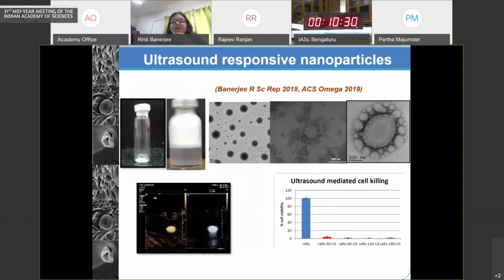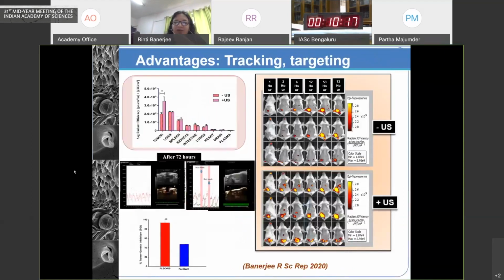So we've been developing micro-nanobubble complexes, with drug loaded directly on the bubble or linked to other nanoparticles with drugs. The advantage is that we can track these particles because they are ultrasound responsive in terms of imaging, and because of the triggered release, we can get enhanced drug accumulation where the ultrasound is applied. And this then leads to improved efficacy.